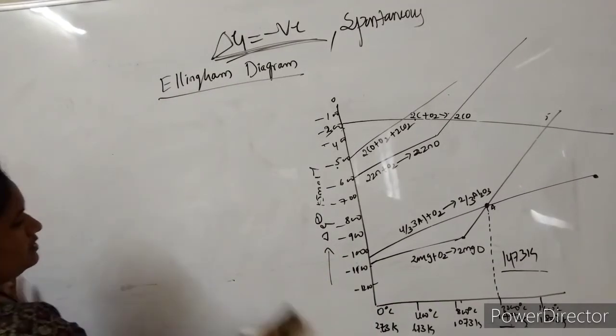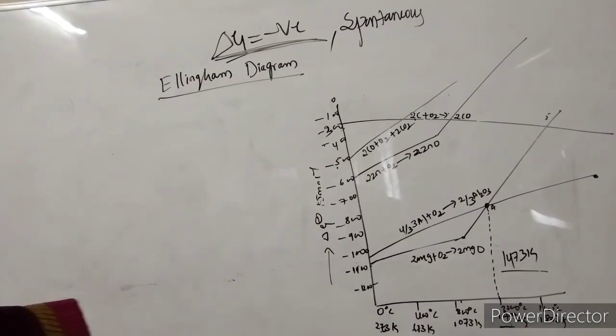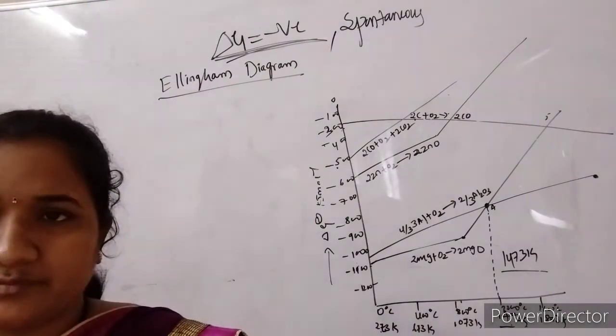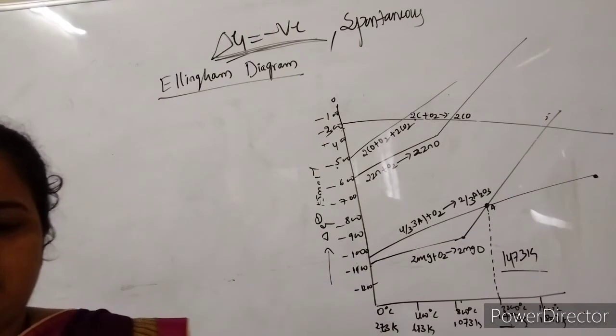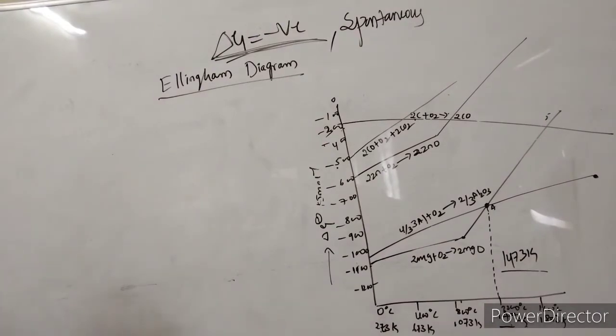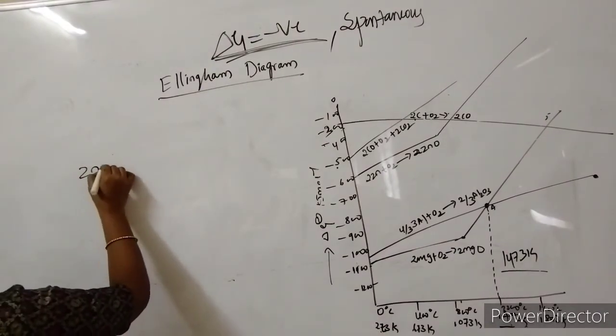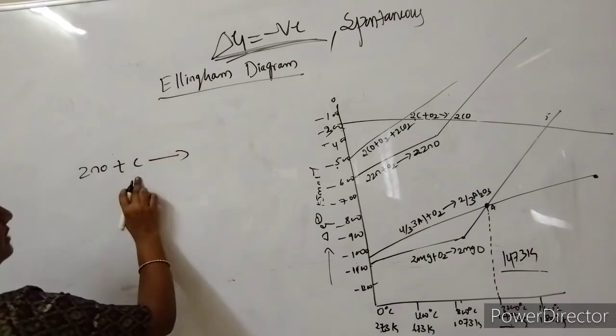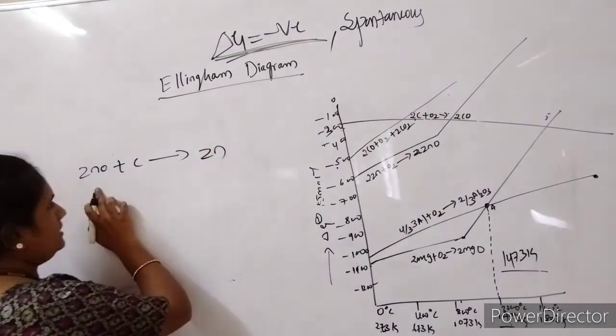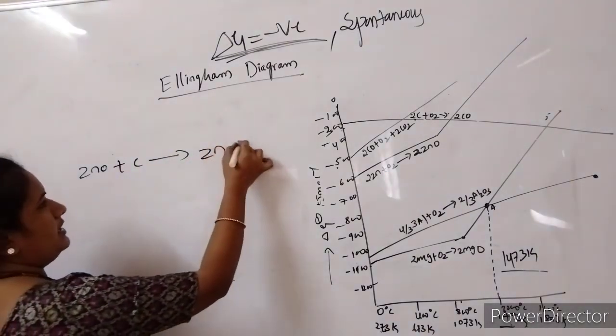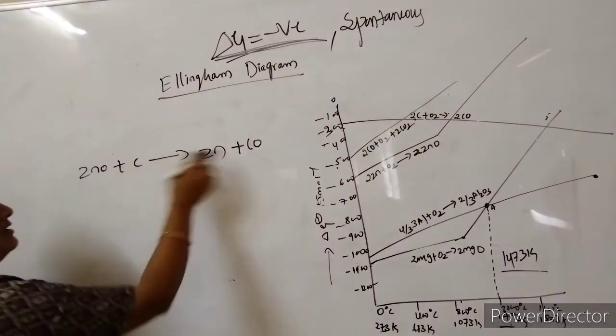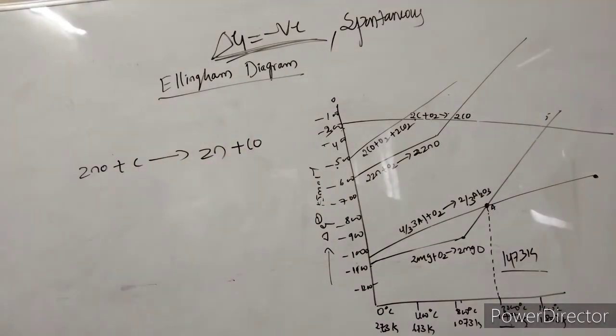This is one example. If we come to carbon and carbon monoxide, if I write zinc oxide conversion in presence of carbon, zinc oxide is converted into zinc and carbon comes out as carbon monoxide.